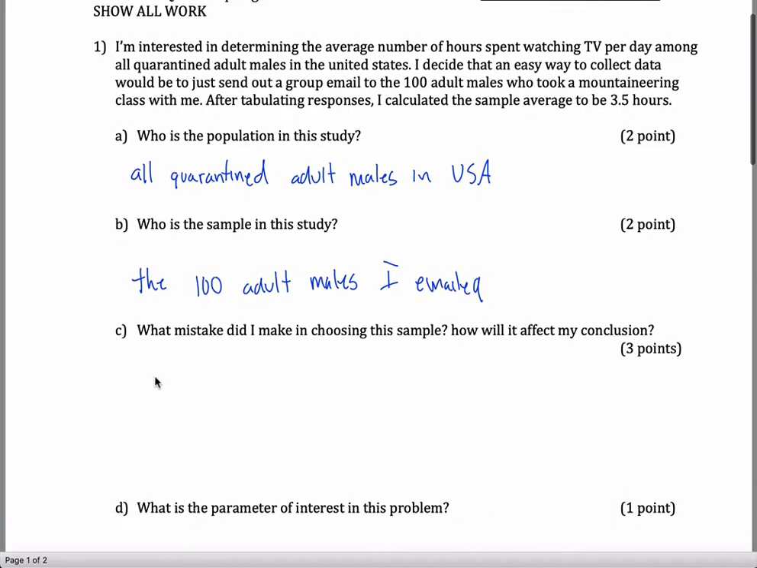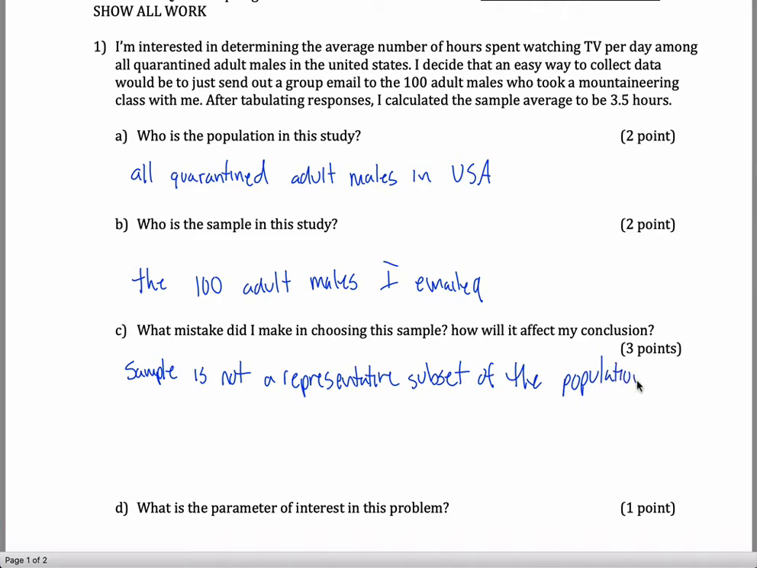What mistake did I make in choosing my sample? Sample is not a representative subset of the population. And you don't need to write exactly that, of course, but that's the idea you want to get across. So how will this affect my conclusion? So I can't use sample data to make a conclusion about the population.